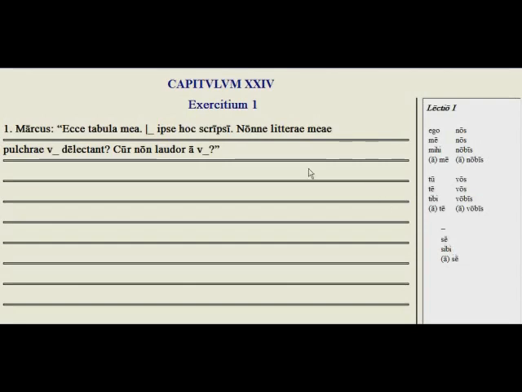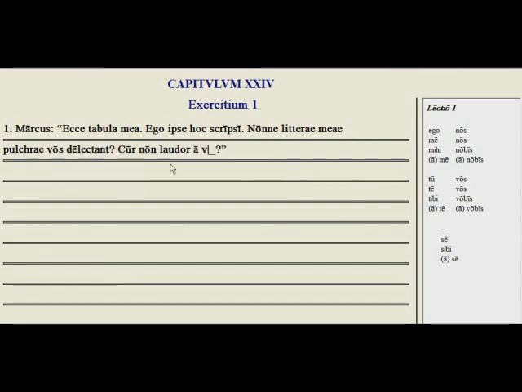Okay, let's get some practice with these. So Marcus says, look at my tablet, ecce me tabula mea, blank ipse hoc scripsi. I myself wrote this. So we want the form of I in Latin, which is ego. Ego ipse hoc scripsi. Nonne litterae meae pulchrae blank delectant. Surely my beautiful letters delight you guys. So here what we want is you, accusative plural, which on the chart here is right here, vos.